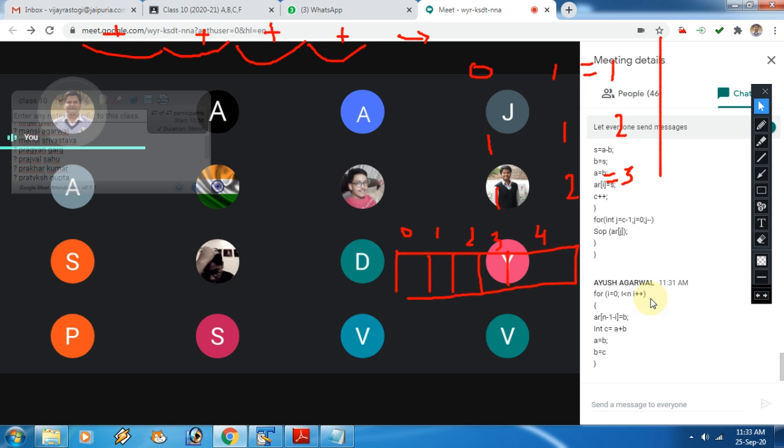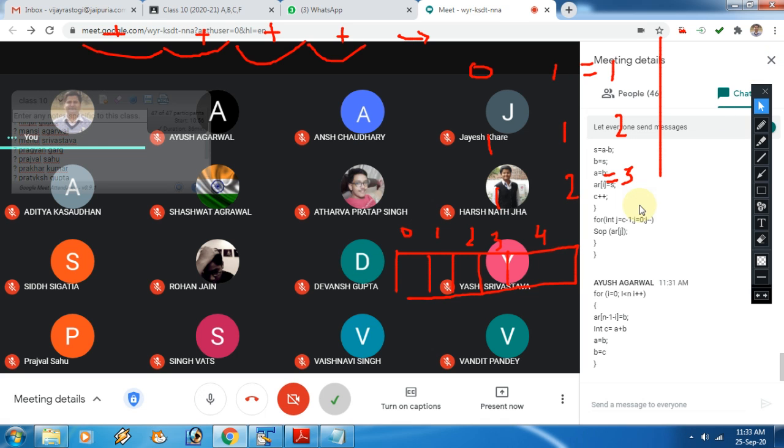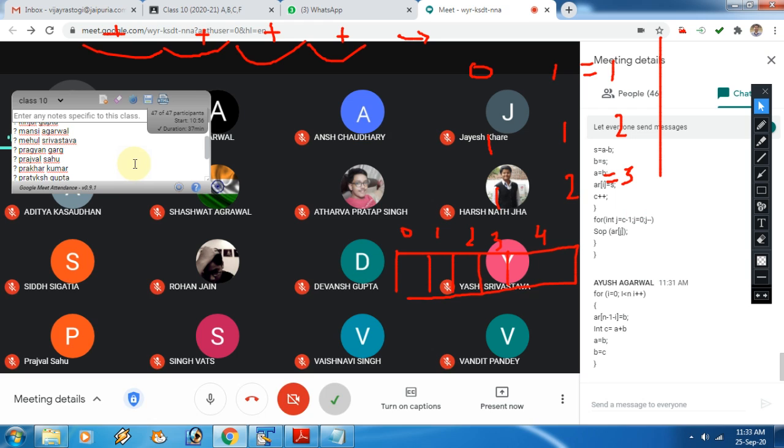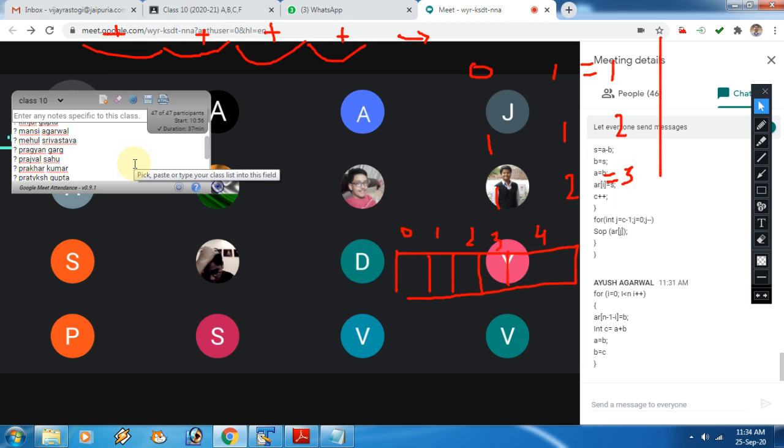See, whenever you are doing this type of program, always after the class just check it on the computer. This is always a better option. Sometimes while checking, maybe by mistake I have missed something. So please try to check on the computer, and if it is working, that's fine. But if it is not working, please let me know, sir, you told this and this was not working. So at least I should know what was working and what is not working. Is that clear, everybody?